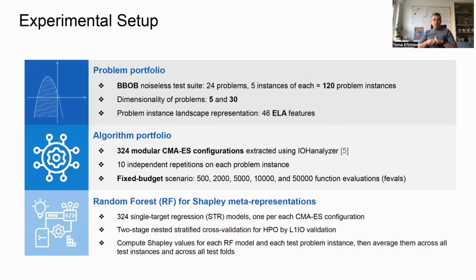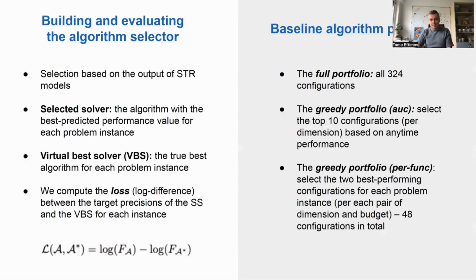We are not going into more detail about the experimental setup, but we use 120 problem instances from DBOB and 324 modular CMA evolutionary strategy configurations. In order to build the Shapley meta representation, we use a random forest. So we investigated single target regression models. We have one for each configuration, and further we use the Shapley explainability method to find this Shapley meta representation once each single target regression model was trained.